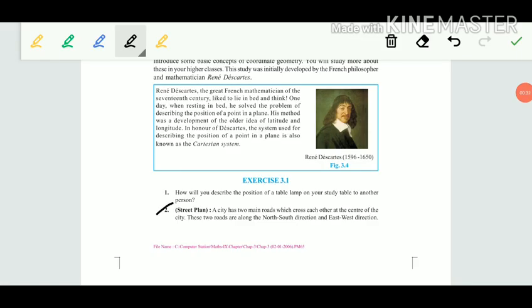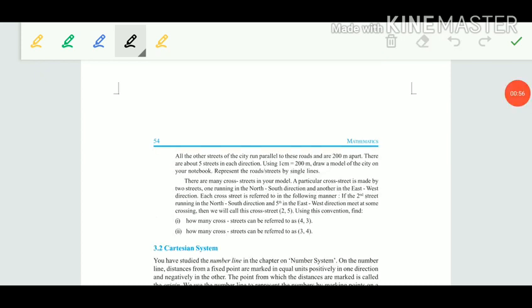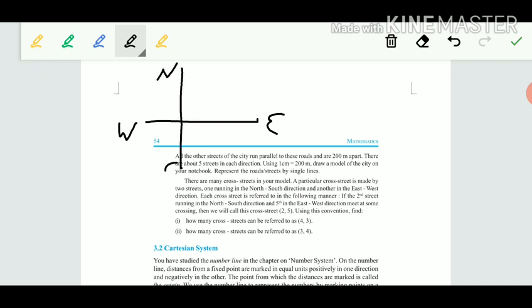Now question number 2. A city has two main roads. The two roads cross each other at the center of the city. One road is in the north-south direction, and the second road is in the east-west direction.